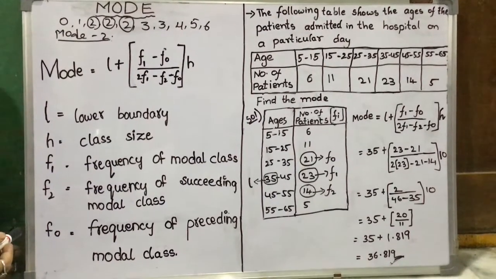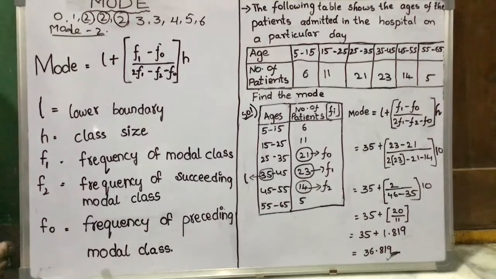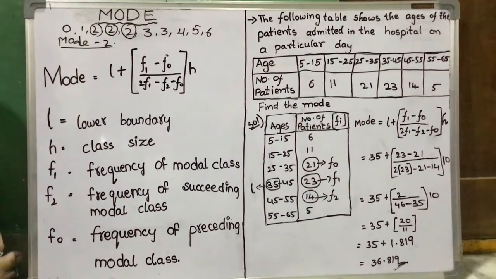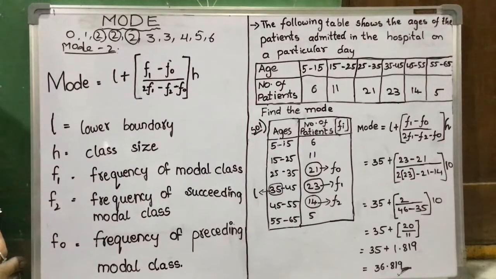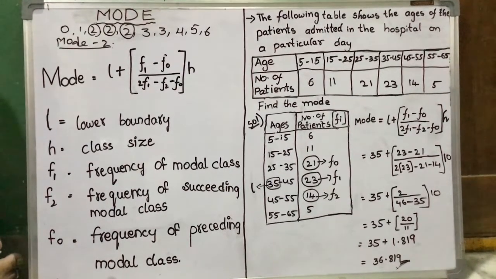Hi children, we are in the 14th chapter right now, statistics. In statistics we are dealing with all three central tendencies: mean, median, mode. Mean is already completed. Now we are in mode. So let us start mode.